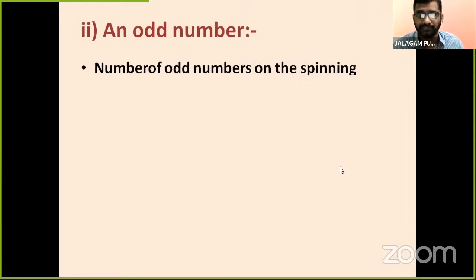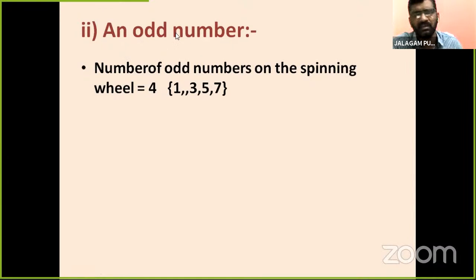The pointer stops at an odd number. Odd numbers. I already discussed this in yesterday's class. What is an odd number? When a number is divided by 2, we get remainder 1. Those numbers are odd numbers. Odd numbers and even numbers are separate. Composite numbers and prime numbers are separate. Even numbers, odd numbers. That's why.